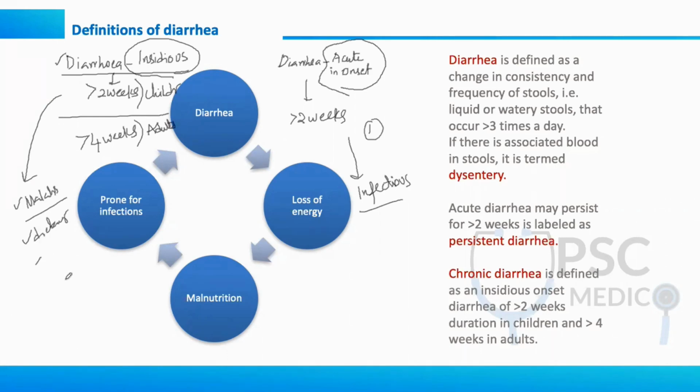Or maybe because of sequelae of recovery. The patient might be entering this sequence again. He may be recovering, but because of the malnutrition, one small infection again, so this cycle is continuing. So the cause is different, the etiology is different, and how you manage the patient is different, based on this simple point: is it insidious or acute in onset?